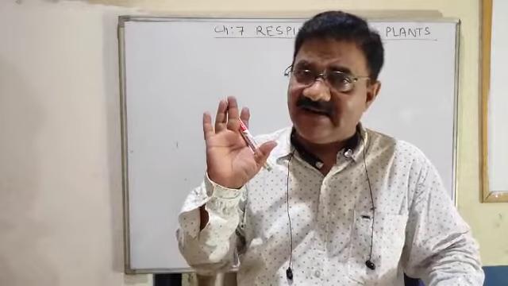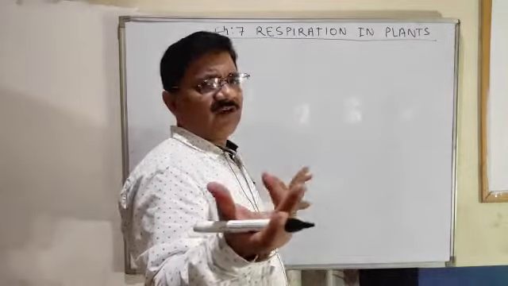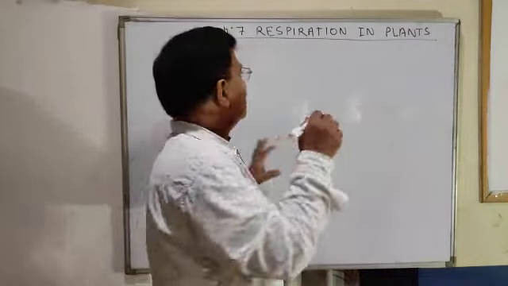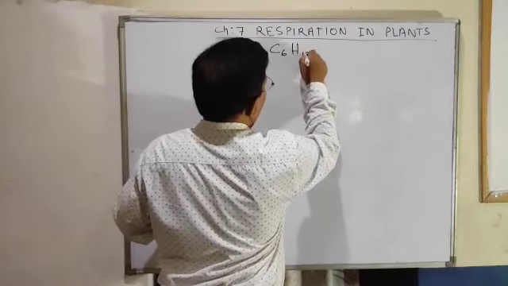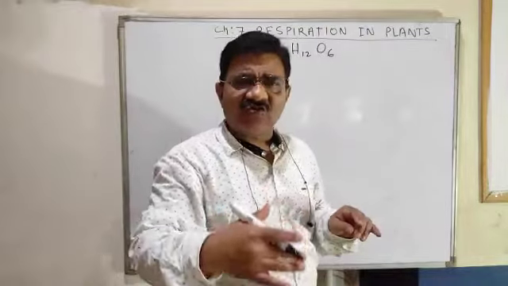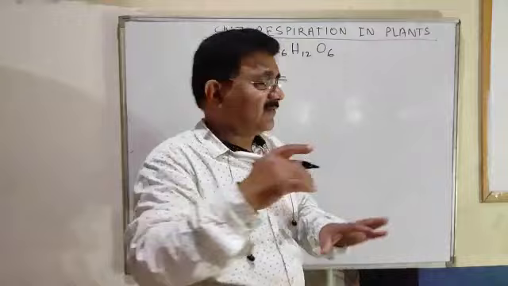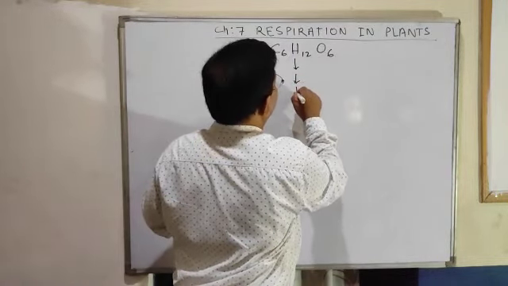Let us discuss in detail. Glucose, which is the food inside our body, C6H12O6, breaks to give energy. But many steps are there. Let us discuss one main step.